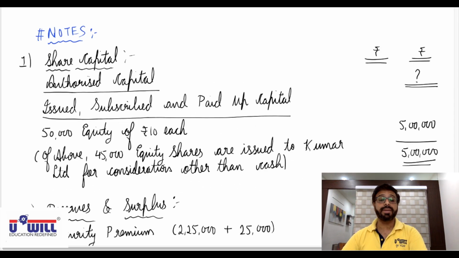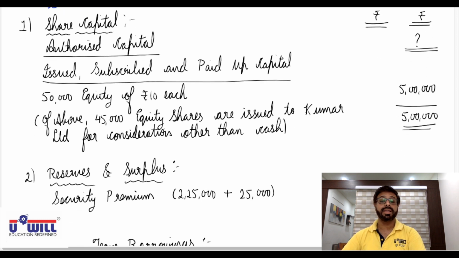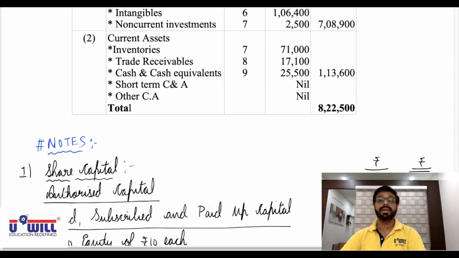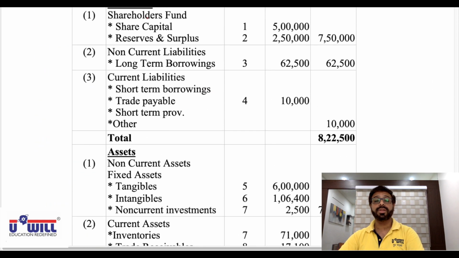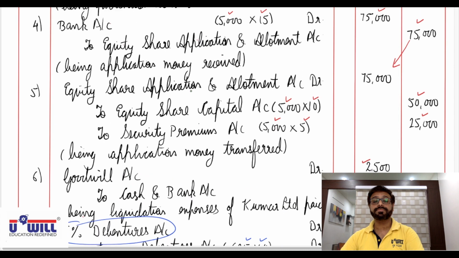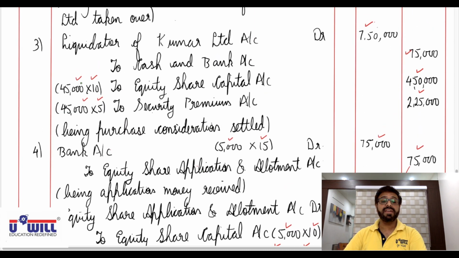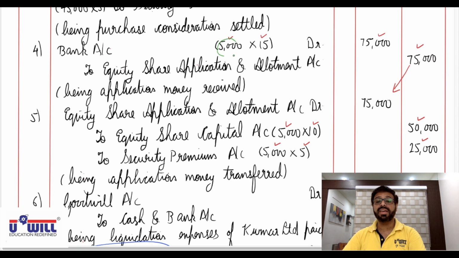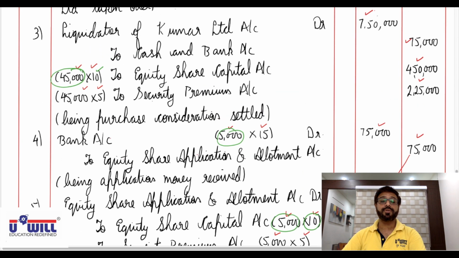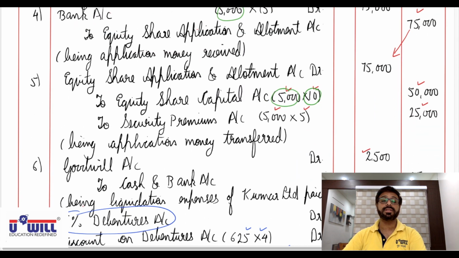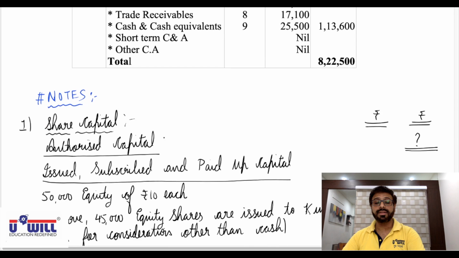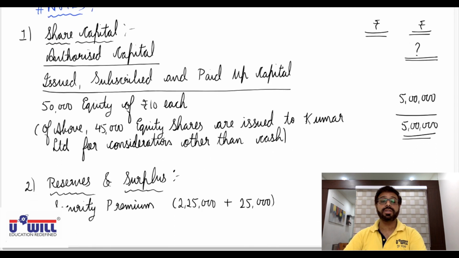First note, share capital. Authorized capital is not given in the question, so question mark and double underline. Issued, subscribed and paid up capital. Now understand this properly, everyone. From entry number 3, we have 45,000 shares of 10 each. From entry number 4, we have 5,000 shares issued of 10 each. So this 45,000 plus this 5,000, we will write total 50,000 equity shares of 10 each, 5 lakhs.